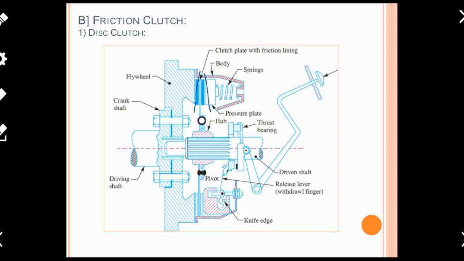Now suppose you need to transmit power from the driving shaft to the driven shaft. In normal condition the spring provided over here will push the force onto the pressure plate, and the pressure plate will directly contact the clutch plate. So over here the driving shaft will transmit its power to the crankshaft, and the crankshaft will transmit its power to the flywheel. By carefully looking over here, the flywheel is directly connected with the body.